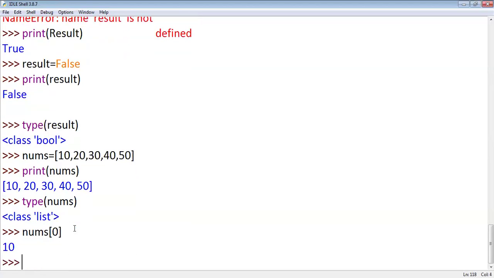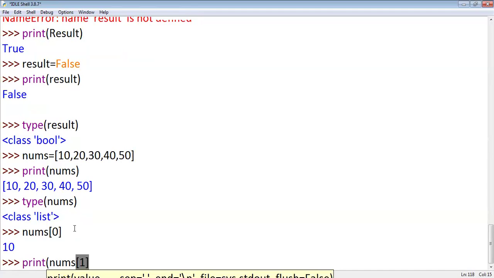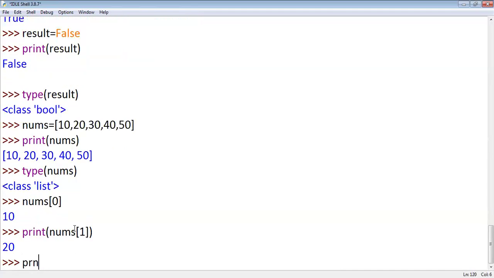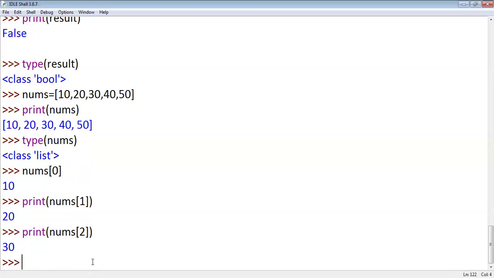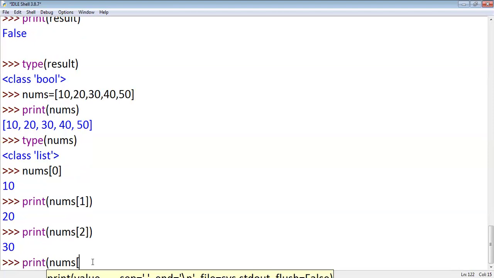Okay, nums of 0, we'll get 10. Suppose I want to access 20. How to write? Print nums of 1. I want to access 30, and how to access 30? Nums of open square bracket 2, and you have to close the square bracket. I want to access the last element and that is 50. How do you write? Print nums of square bracket 4.